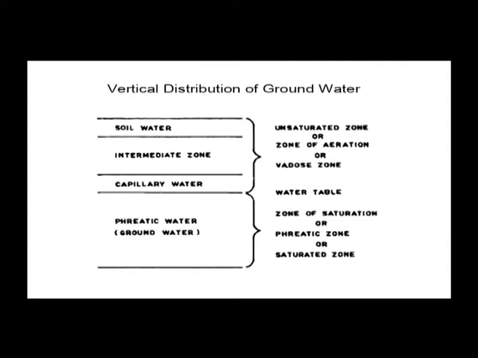So, the zone of aeration is unsaturated, whereas the saturated zone is fully saturated with water. Let us go back once more into the topics we have learnt. We learnt about groundwater. Groundwater is the water that is present beneath the ground surface, filling the pore space between the grains in the bodies of sediment and clastic sedimentary rocks.